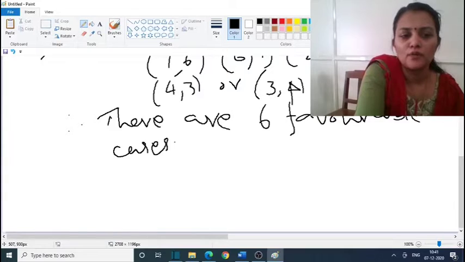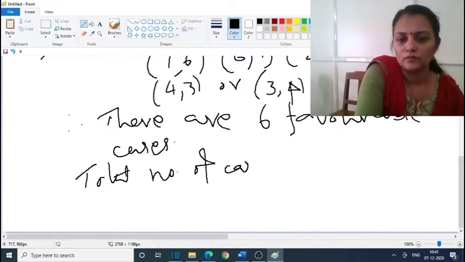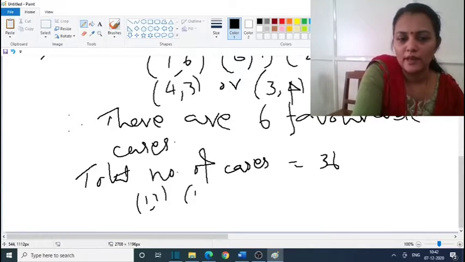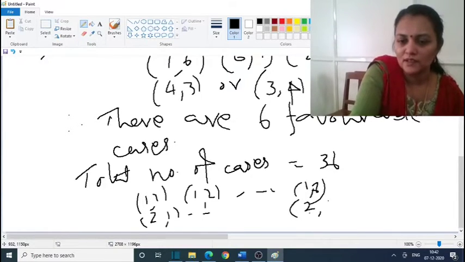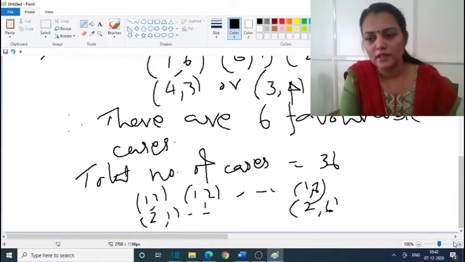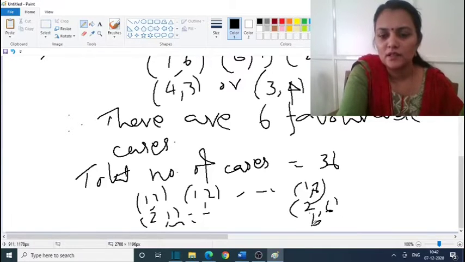And the total number of cases is equal to 36: 1,1, 1,2 etc., 1,6, 2,1, 2,2 etc., 2,6, 3,1, 3,2 etc., 3,6, and so on up to 6,6.